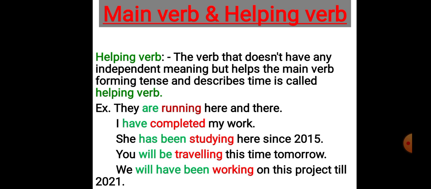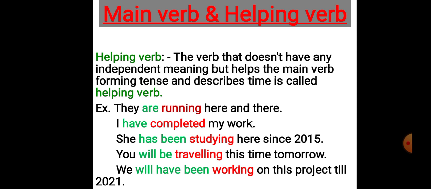Now, let us try to understand all these through the following examples. The first sentence, they are running here and there. You can see there are two verbs here, are and running, in which running is describing an action, and that is why it's a main verb. Are doesn't have any meaning. That is why it is a helping verb, and it is helping the main verb to describe the time. Are describes present time.